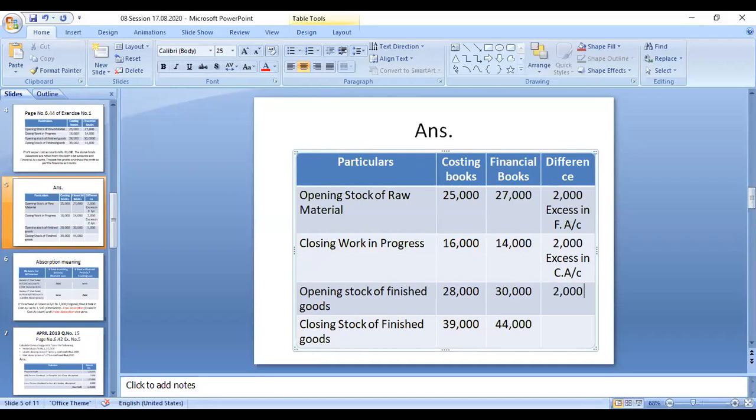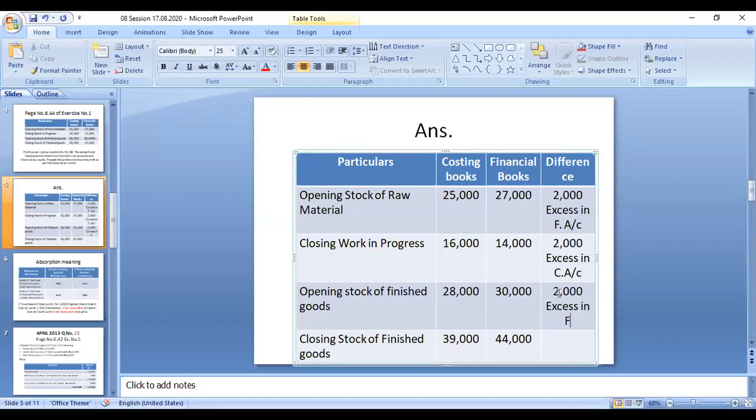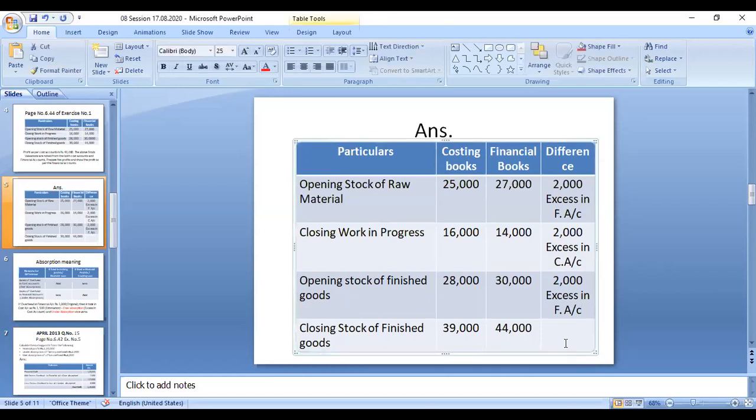That is called excess in financial accounting. Okay, right. Now the last category. So here 39,000 in the cost accounting profits, 44,000 in the financial accounting profit. It means there is a variation of 5,000. So that 5,000 is excess in financial accounting.